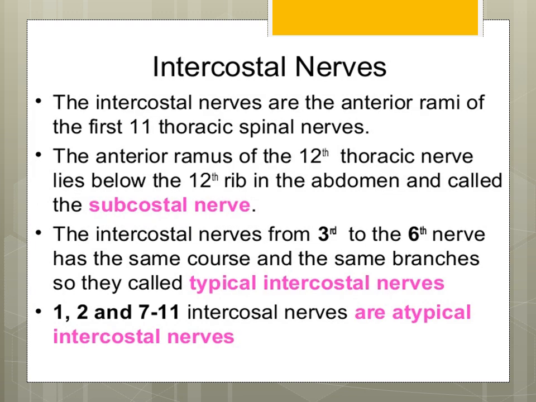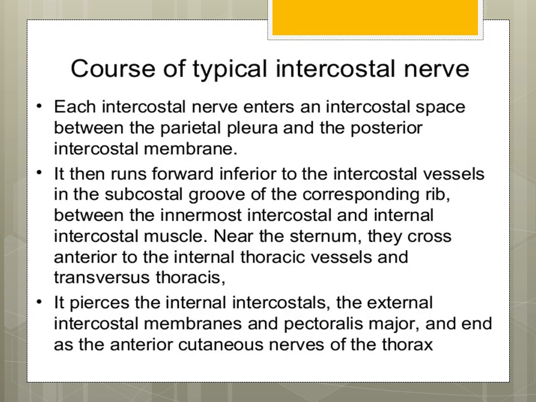As we know before, the intercostal nerves are basically the anterior rami of the first 11 thoracic spinal nerves, from 1st to 11th. The anterior ramus of the 12th thoracic nerve, or the subcostal nerve, lies below the 12th rib, and they supply the abdominal wall. The intercostal nerves from the 3rd to 6th have the same course and the same branches, so they are called typical intercostal nerves. 1st, 2nd, and from 7 to 11 intercostal nerves are the atypical intercostal nerves.